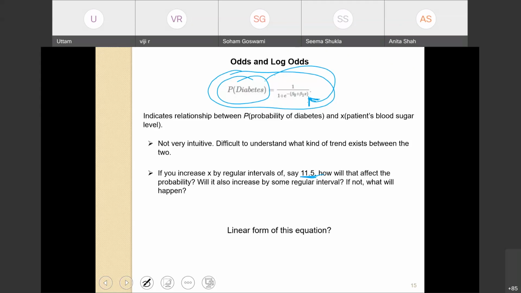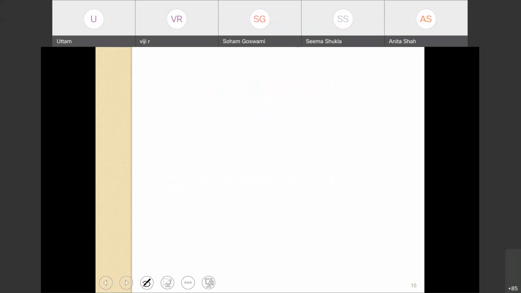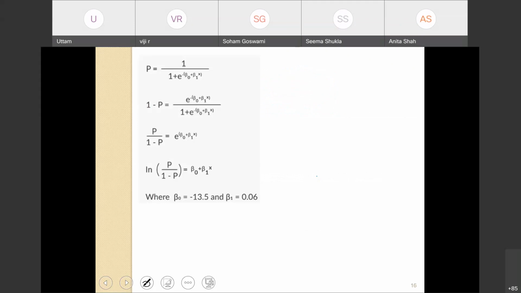Can we think of a linear form of this equation? Okay, so let's see now. Probability p is given by 1 over 1 plus e to the power minus (beta 0 plus beta 1x). Therefore, 1 minus p can be expressed by this particular fraction. And p over 1 minus p will be equal to e to the power (beta 0 plus beta 1x).